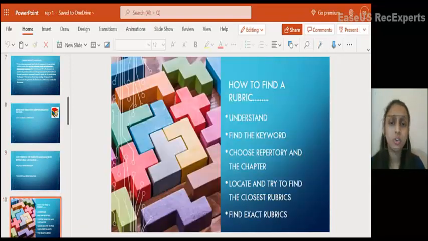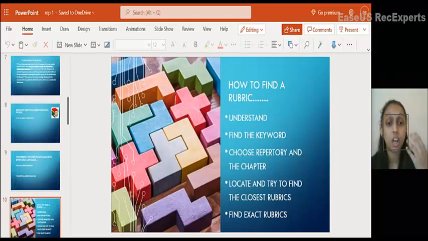And next, how to find a rubric? Symptoms found in the patient may not be in the form of rubrics, right? So to find the rubric, we should understand the symptoms first. Understand the meanings. Whatever the patient is saying, first we should understand the symptoms, understand their meaning and find the keywords. We have to find the words that have to be there in the rubric.